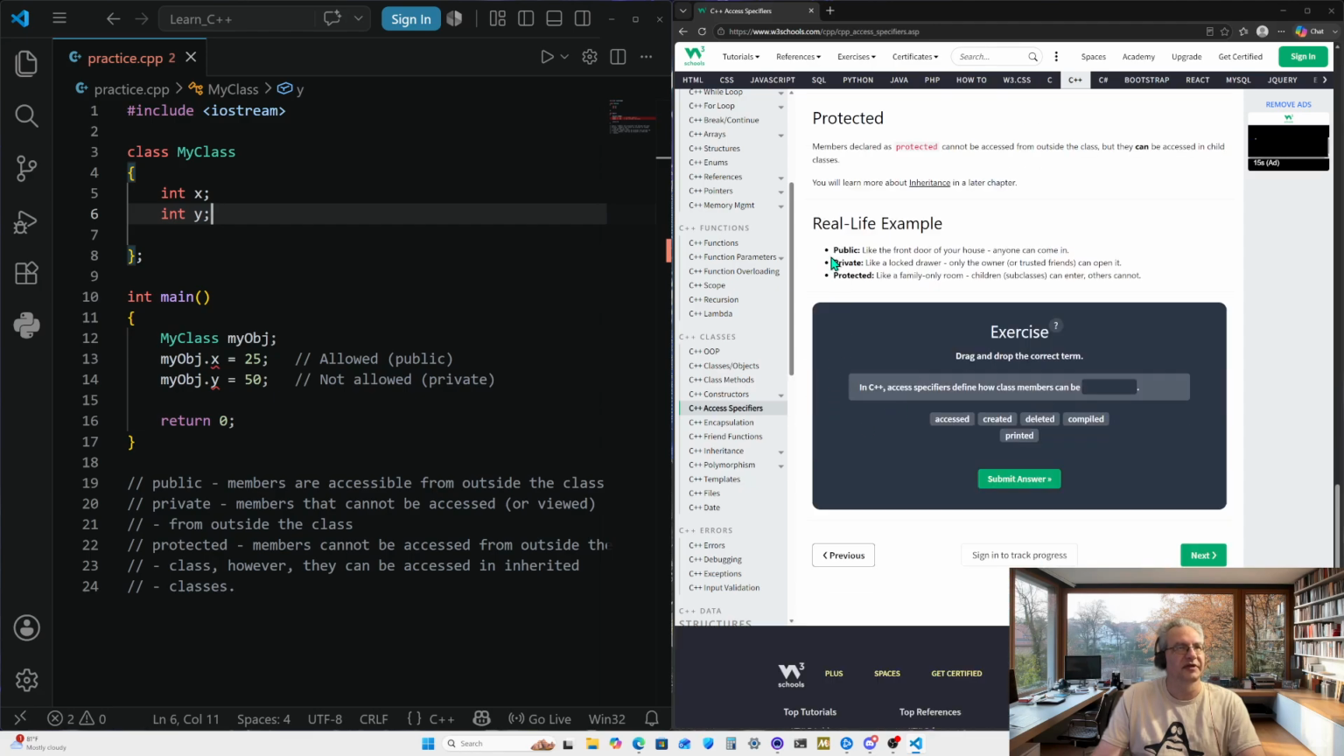So real life example. It has a real life example. Public, like the front door of your house, which is public, so everybody can get to one side of it, but they can't get to the other side of it. But they can get to the front door.